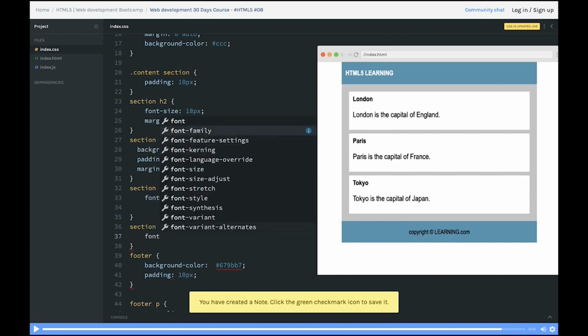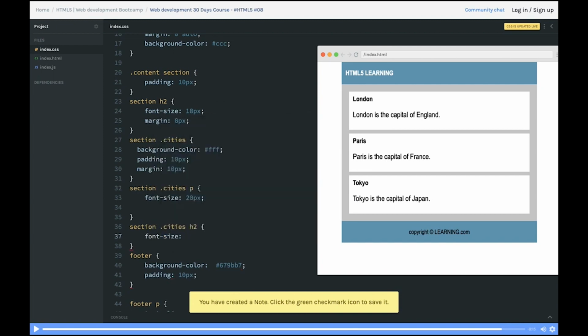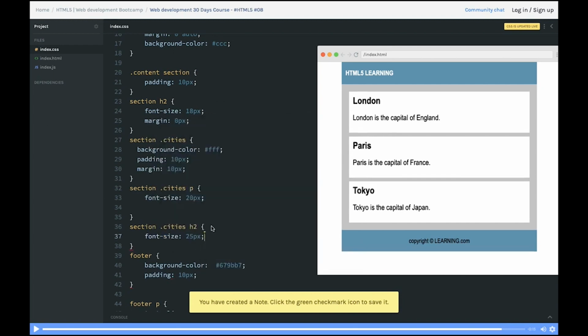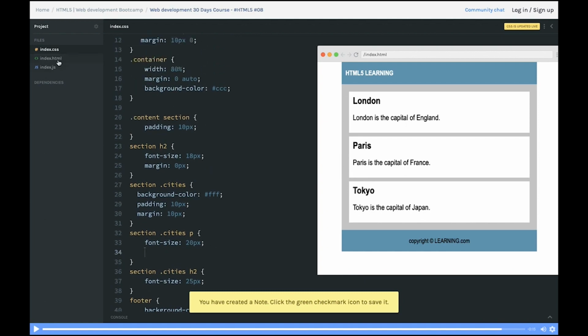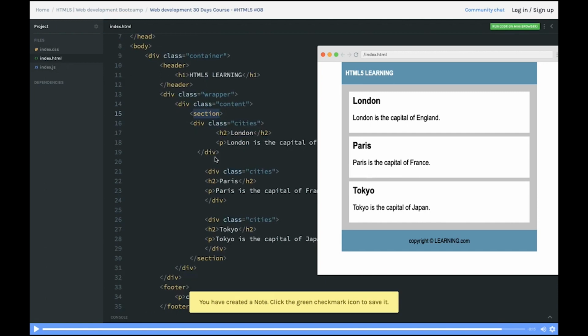Then you have to take care of the responsiveness and all. You can give a font size in ems, rems, or pixels. There are different ways of giving it. So here we created sections, we put a margin and padding, so it looks like nice list items, right? All the cities. And this is how we are providing the styles. For tags we are just putting the text directly, but for the classes we are putting a dot.